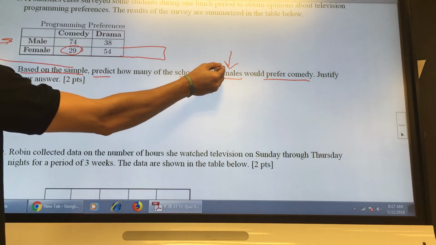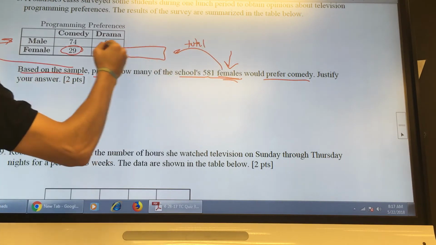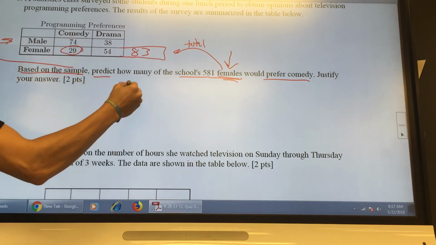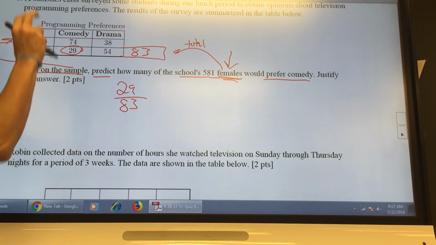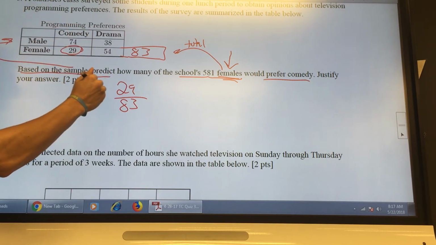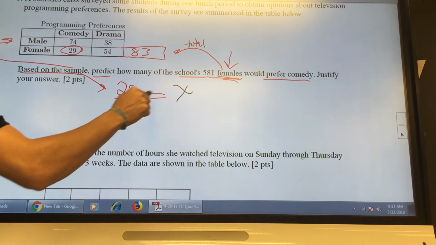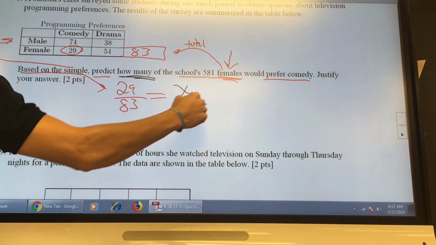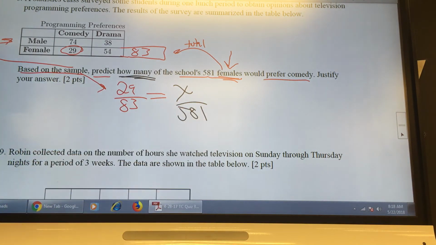Females. So this means that your total is supposed to be females. So there are 83 females. 29 of those 83 like comedy, sample. So if this is the sample, you set that equal to, you don't know how many, right? So they're asking you how many of this sample, which is the school. So how many of those 581 like comedy?